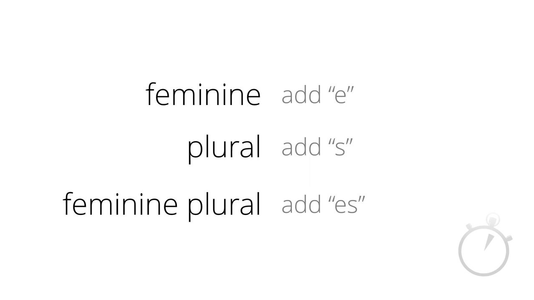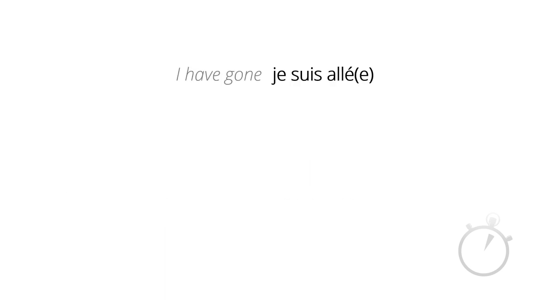So, je suis allé means I have gone. Now, you can add an extra E to this if you're a girl. So, the past participle aller can be spelt A-L-L-E with an accent, or A-L-L-E with an accent E. If you want to say you have gone, you can say tu es allé. And again, the tu could be feminine, in which case you would add an extra E.